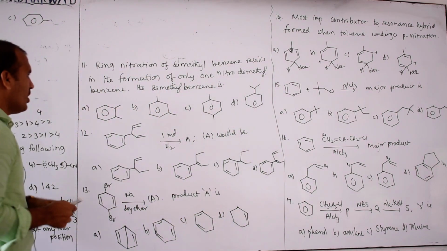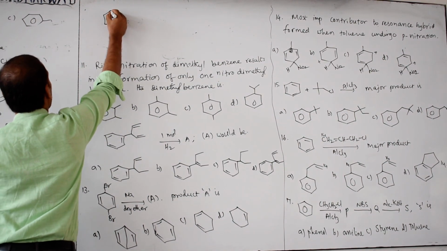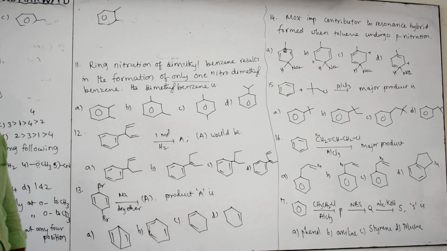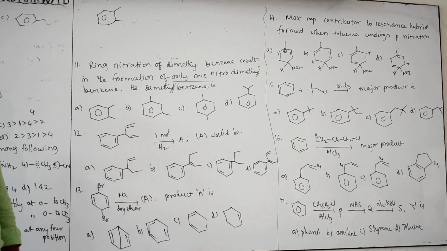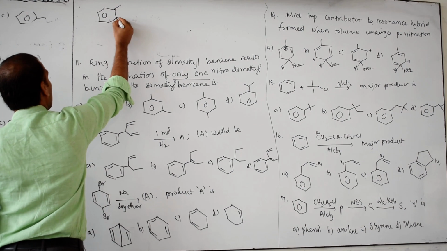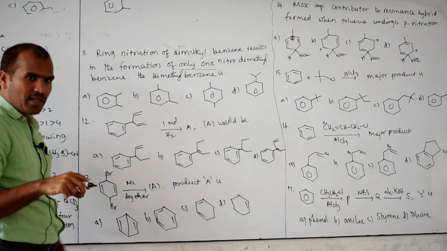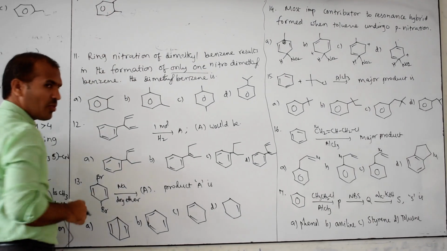See, the first one I want to take. This is only one nitro dimethyl benzene, so dimethyl is already there. This is methyl, and methyl is ortho-para directing. This methyl is also ortho-para directing.